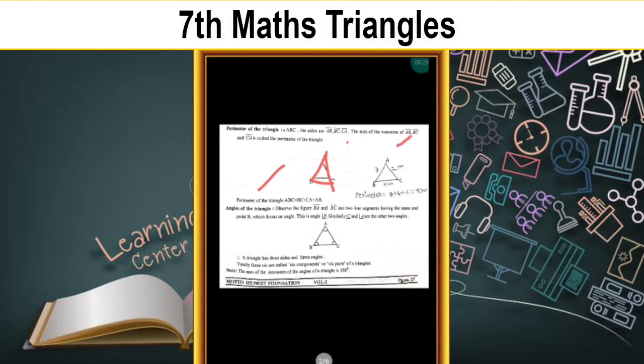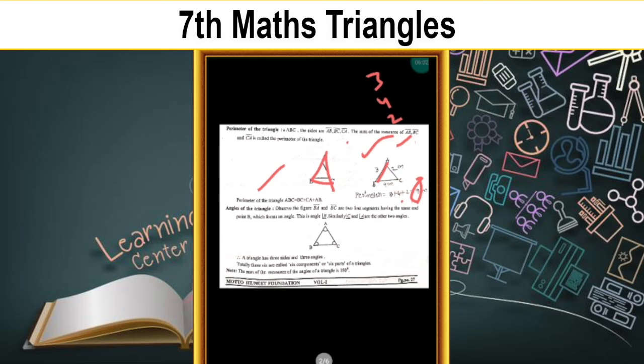What is the triangle name? ABC. The three line segments are there. What is the AB length? 3 centimeters. What is the BC length? 4. And what is AC? That is 2 centimeters. Perimeter equals 3 plus 4 plus 2, the sum of three sides. 3 plus 4 is 7. 7 plus 2 equals 9. 9 centimeters. What is the perimeter of the triangle, children? Here we get 9 centimeters. Understood? Perimeter is nothing but the sum of the three sides of a triangle, that is called the perimeter of the triangle.